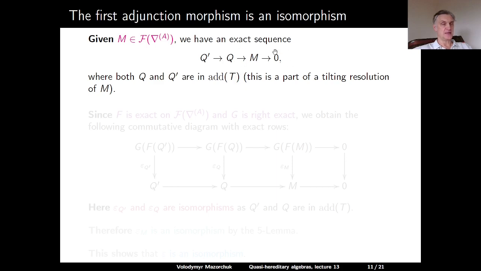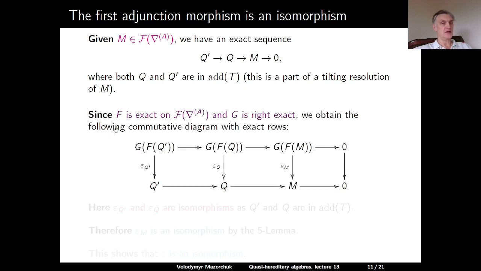So we take this exact sequence and note that F is exact on F(∇) and G is right exact. So G after F applied to this sequence will be an exact sequence, which we can now consider as a row in the following commutative diagram. So we have the identity applied to this sequence and G after F applied to this sequence, and the two rows are connected by our counit ε of the adjunction, and both rows are exact.